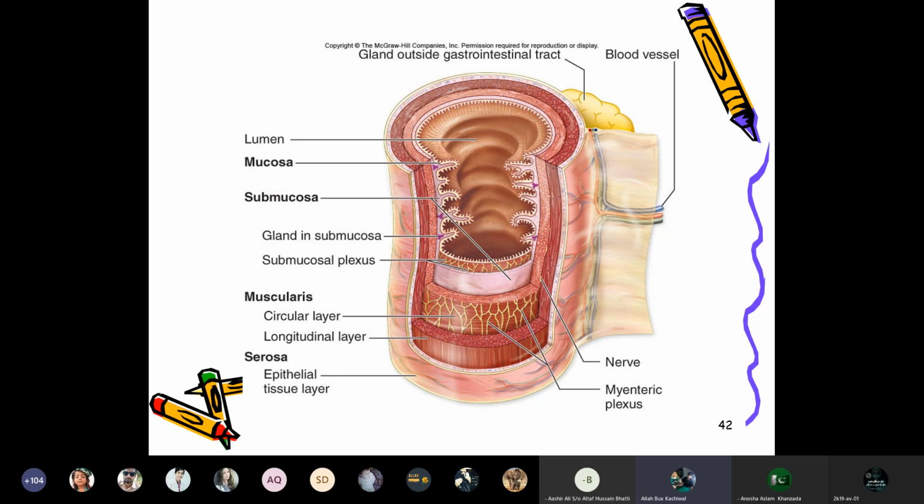So the nerves are also present in the esophagus, and the mesenteric plexus is present in the esophagus. The glands outside of the gastrointestinal tract are present, and the blood vessels are supplying blood to the esophagus. This is the structure of an esophagus.